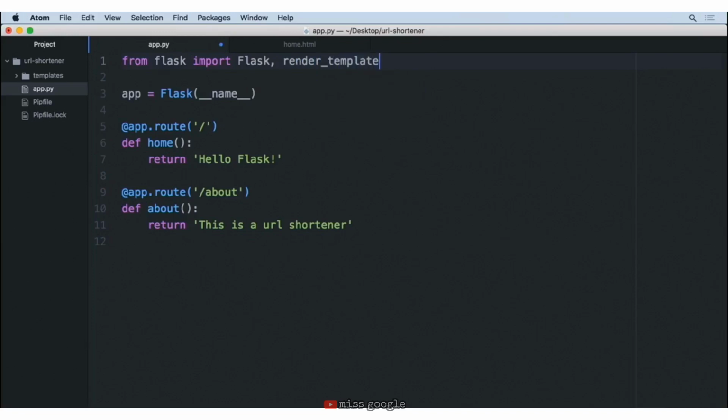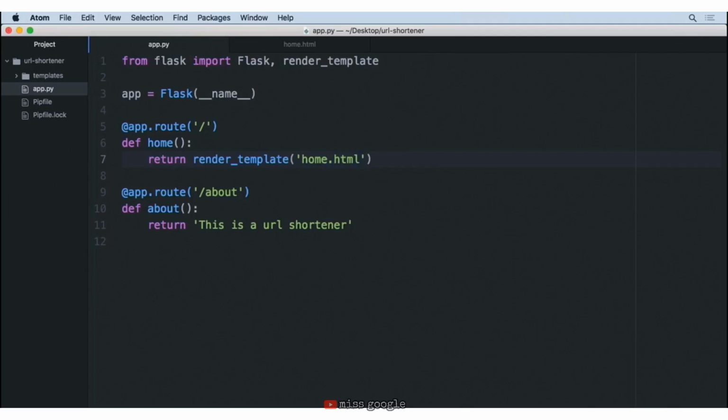Now that we've imported that, with our route, rather than just simply returning a string, we can return render_template. And what we need to pass into this function is the name of the template that we're trying to show. So in this case, that's going to be home.html. So let's go ahead and save this.